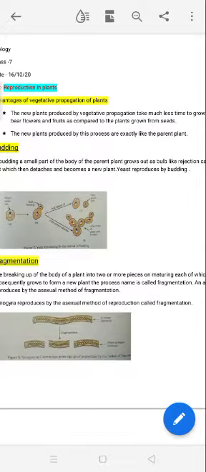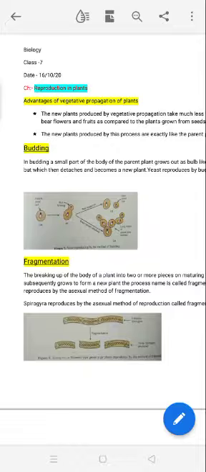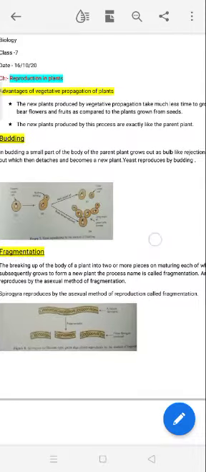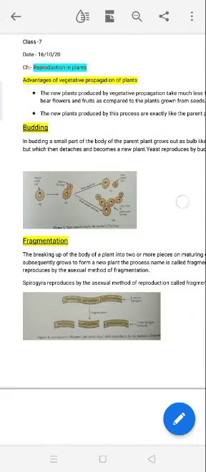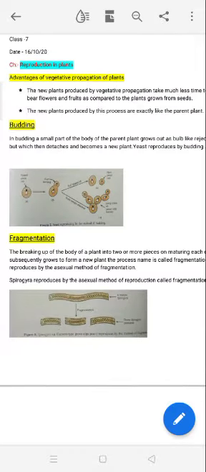That is a projection, not rejection. A projection called a bud, which then detaches and becomes a new plant. Example is yeast. Here one mistake is there: projection, not rejection, called bud.